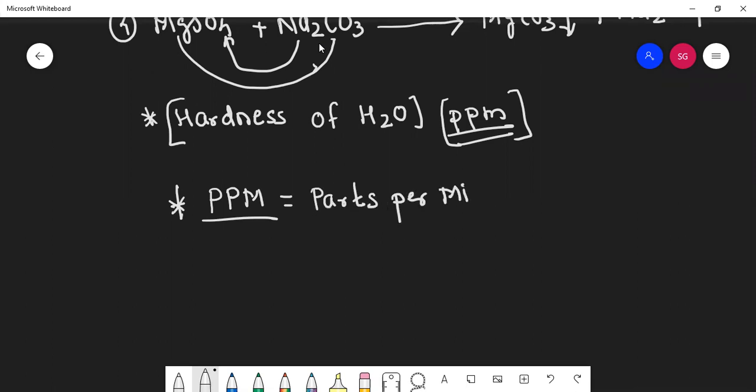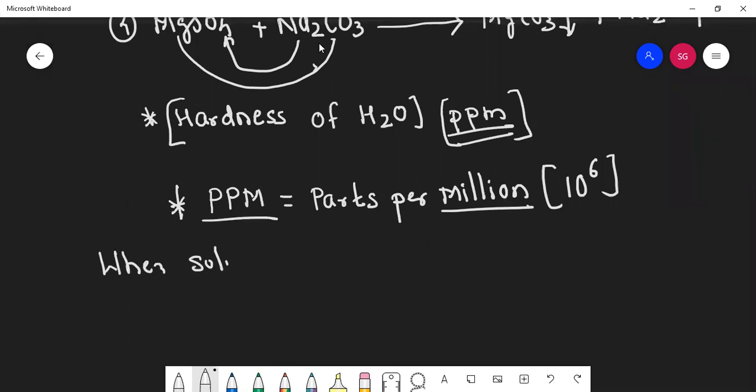When concentration is very small, million means 10⁻⁶. When the solute is present in very low amount, then we use the term ppm.